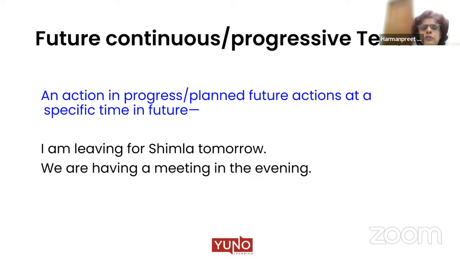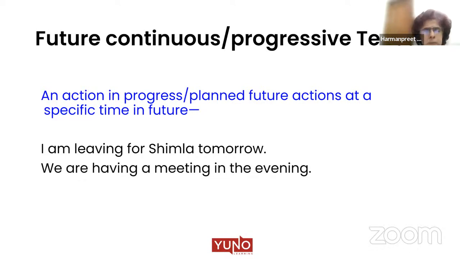So, where do we use future continuous or future progressive? It is used for an action which will be done at some point of time in the future. It is an action which will be done at a particular point of time in the future. What is the important part here? At a particular point of time. And we'll do some more exercises to elaborate this point.